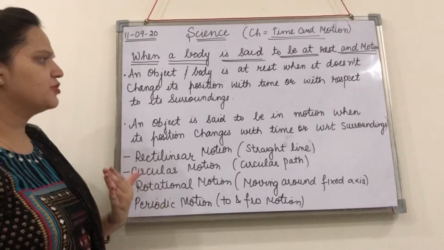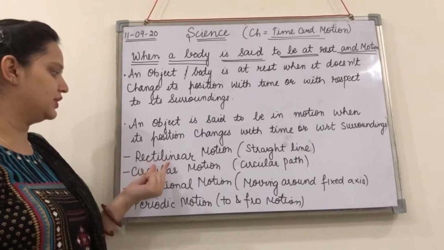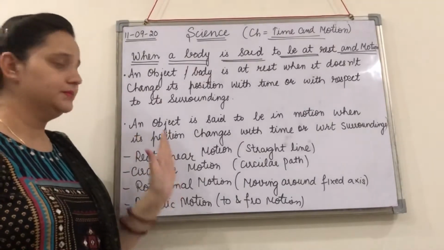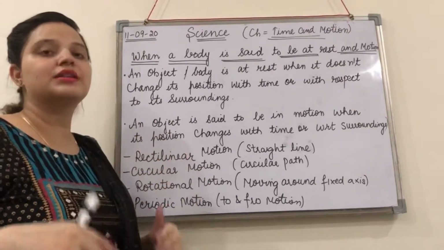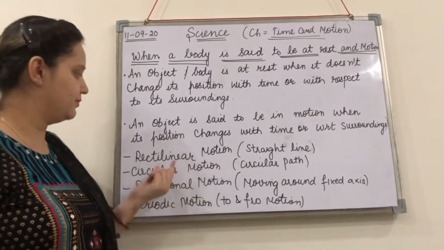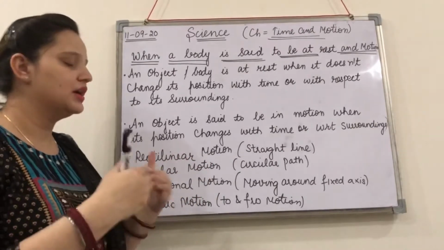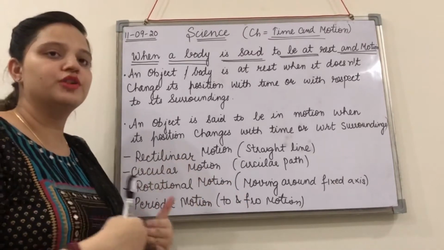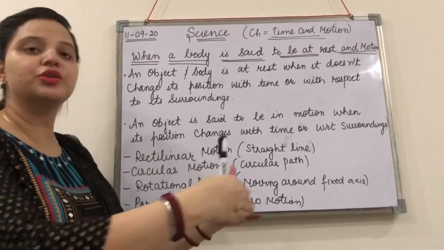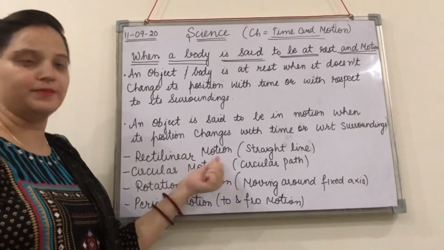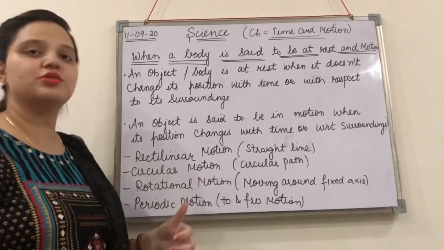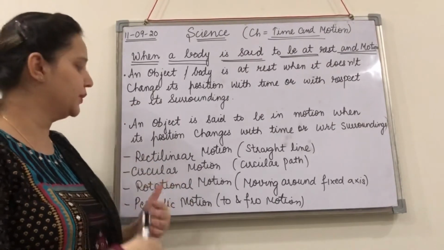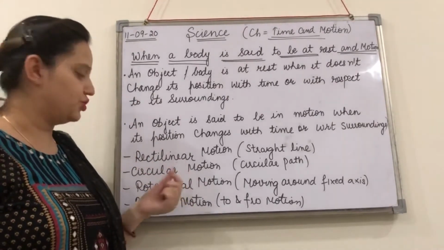The different types of motion the body can show are rectilinear, circular, rotational and periodic motion. All these motions you have basically studied in your previous class. Rectilinear motion means that the body is moving in a straight path, right? A car moving on a road or a bicycle moving on a road shows rectilinear motion. Circular motion means the body is moving in a circular path, like the spinning of a top. Okay, so that is circular motion.